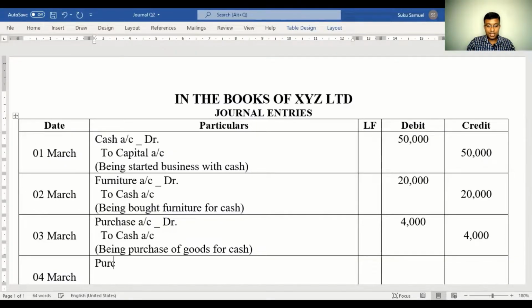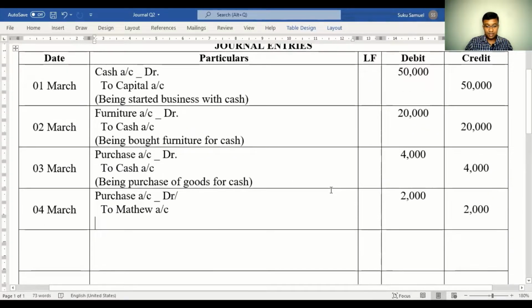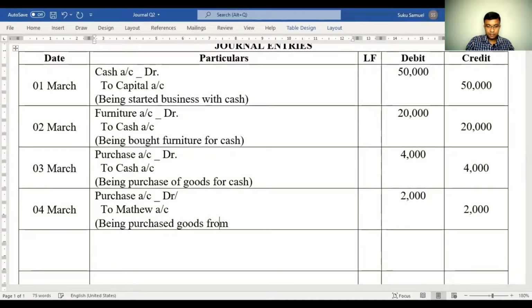So in this case, you would be journalizing purchase account debited, and the amount is 2,000, to Matthew account. Matthew is personal, since the nature of the transaction you're carrying out with Matthew is on credit. Being purchase of goods from Matthew on credit.